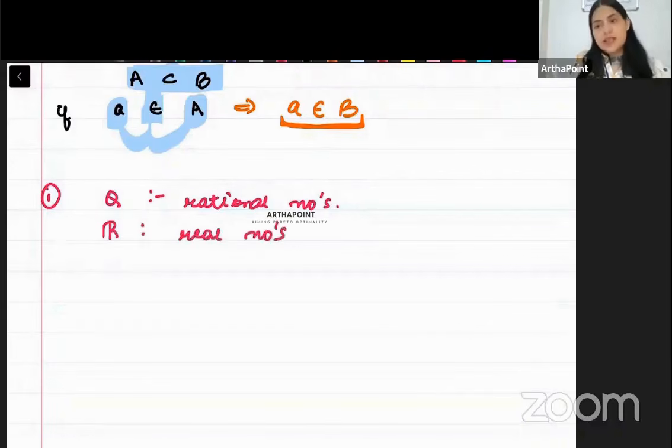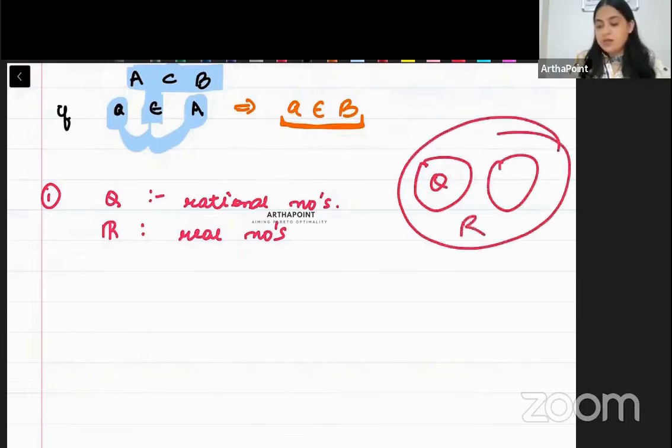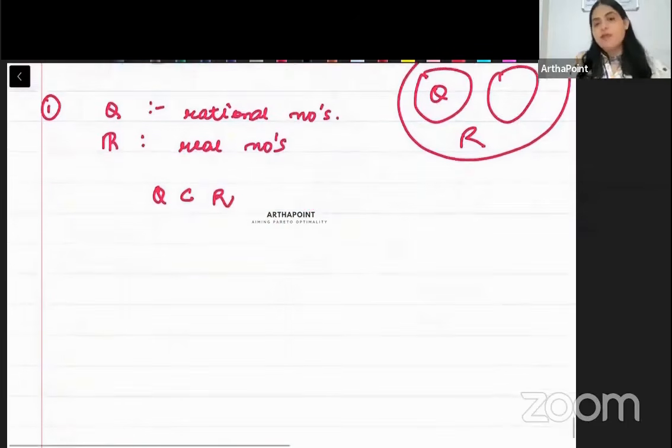Beta, rational plus irrational real number होते हैं. तो यहाँ पे आ गए मेरे rational, irrational number दोनों मिलाकर real number. So rational number is a subset of the real number, isn't it? So we can say that Q is a subset of R.